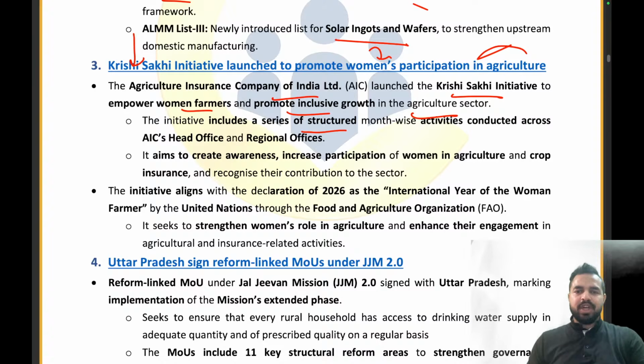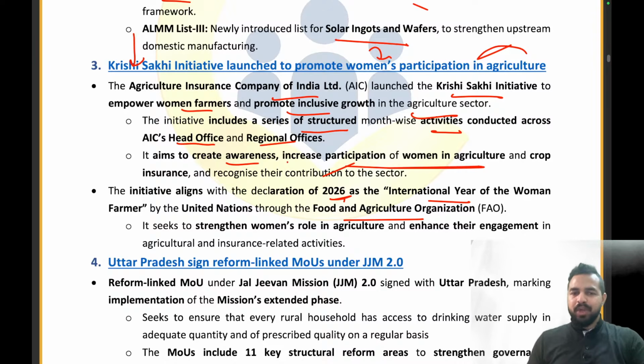It includes a series of structured month-wise activities conducted across AIC's head office and regional offices. So Agriculture Insurance Company will be conducting so many activities for the month to create awareness, increase participation of women in the agriculture. So basically women will be made more aware about how the insurance works in the farming, right? About the crop insurances, about the recognizing their contribution to the sector. And this initiative of the Krishi Sakhi is aligned with the declaration of 2026. My dear friends, you will be glad to understand that Food and Agriculture Organization and the United Nations have decided 2026 as the International Year of the Women Farmer.